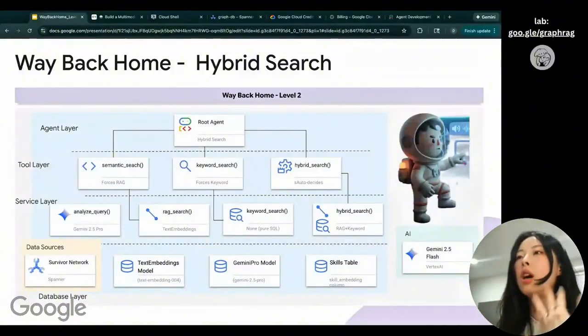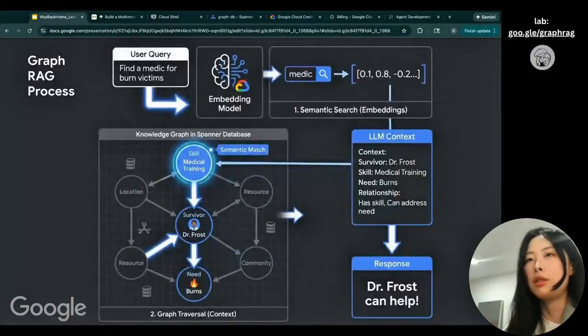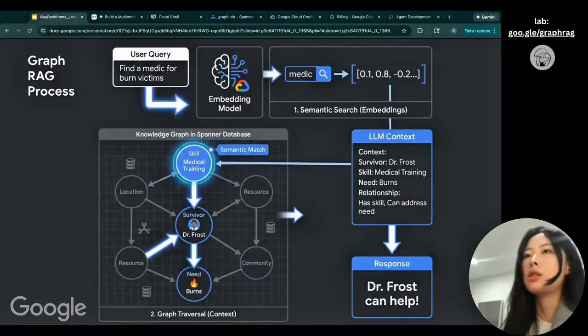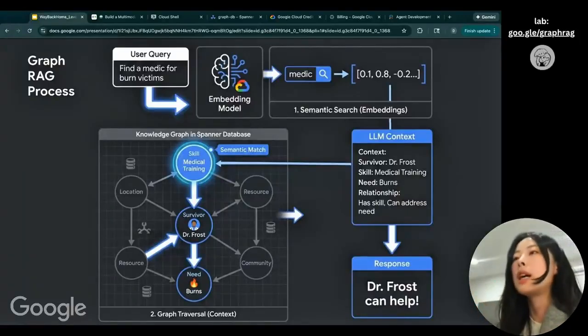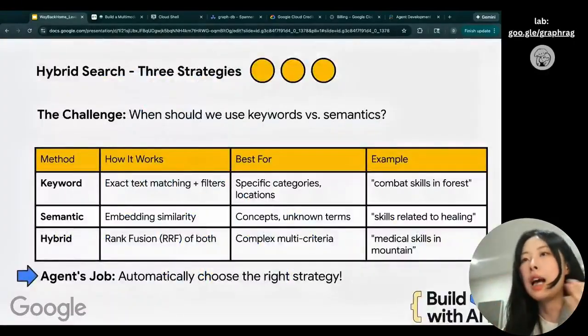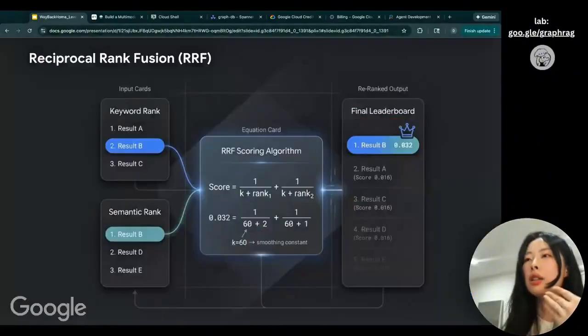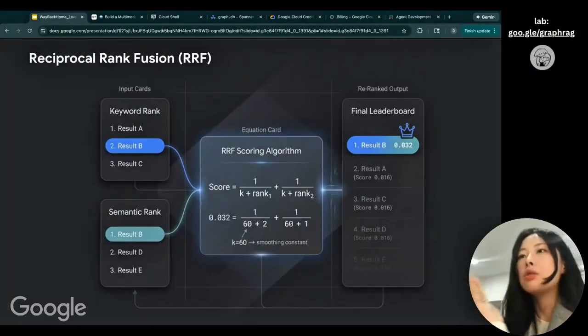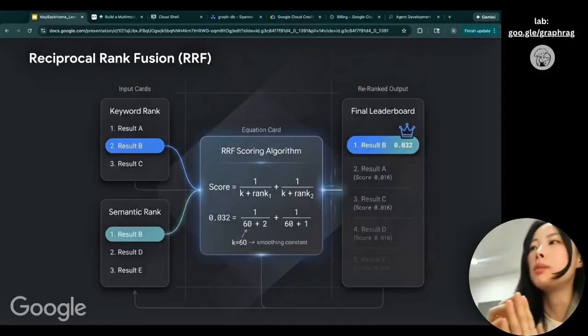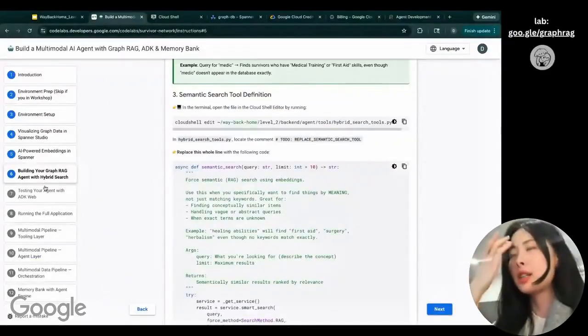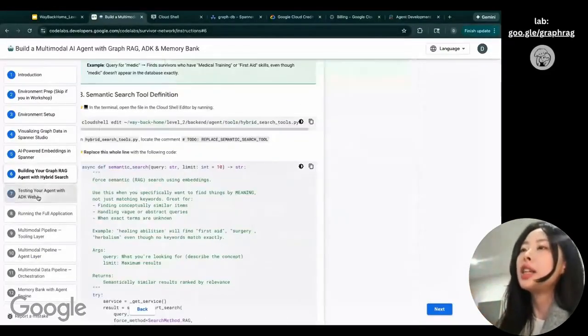We're also understanding the difference between the GraphRAG search versus the traditional pure RAG search. We're also understanding hybrid search with an algorithm like the RRF algorithm, so that we can combine the results for the keyword search and also semantic search. And what's next is we want to test our agent with ADK Web.